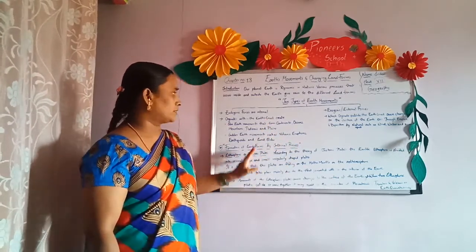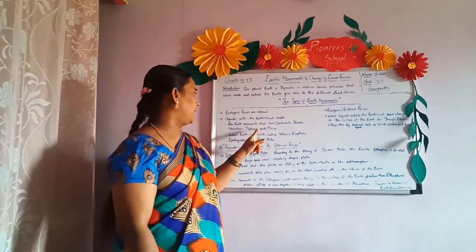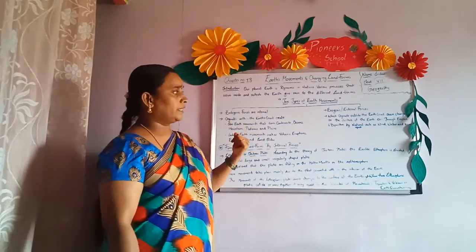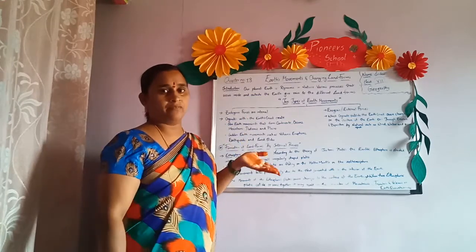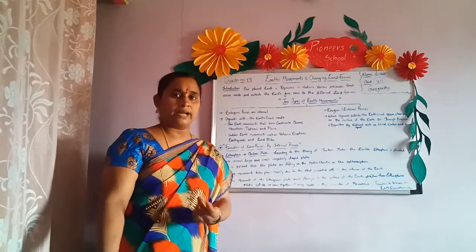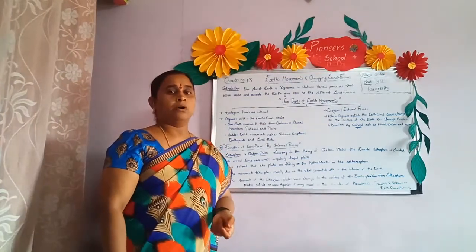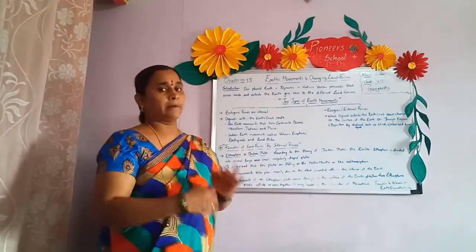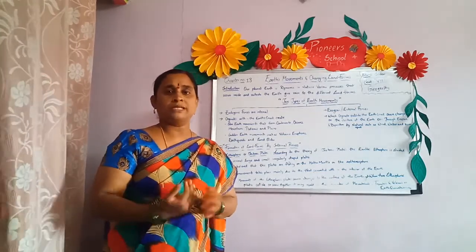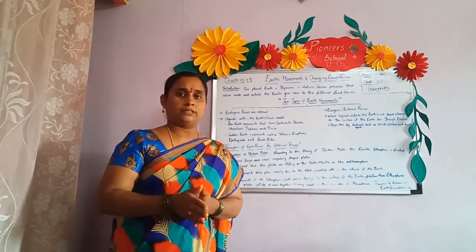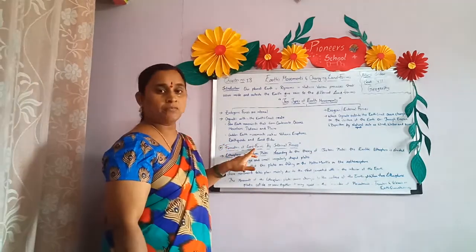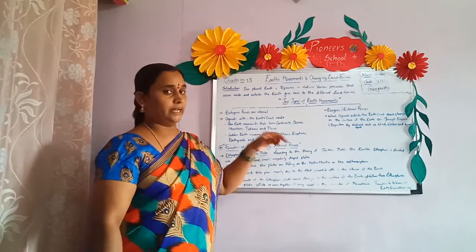Through internal process, as I already told you, whatever things are happening, they are happening inside the earth crust. For example, I am standing here. Whatever is happening inside the earth, how can I understand? I cannot. So something is happening under the earth crust. The internal process is going on, and because of that, many changes occur on the earth on which we are living, children. Now let us understand the formation of landforms by internal process.